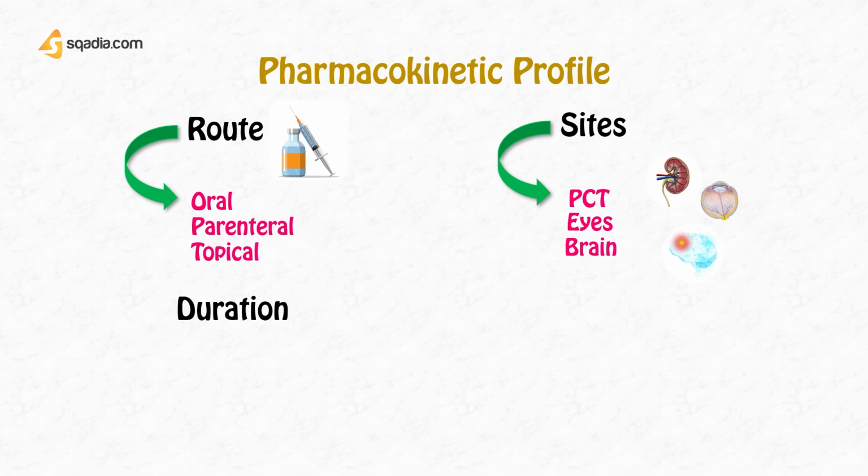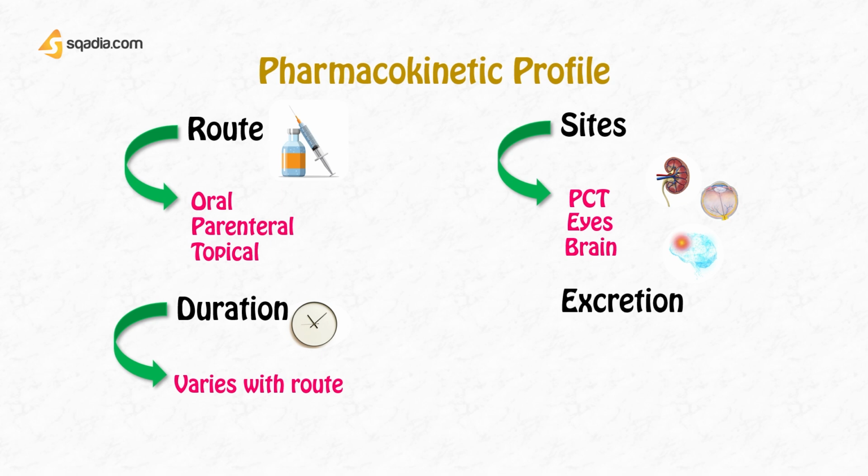Next comes the duration of action. As we have seen that they are available to be used by different routes, duration of action will depend upon the route by which they are used. For example, if they are given IV, they will have a rapid onset of action but a shorter duration. The same will be with other routes. So duration of action will vary depending upon the route. Next comes their excretion, and they are excreted by the kidneys in the urine.